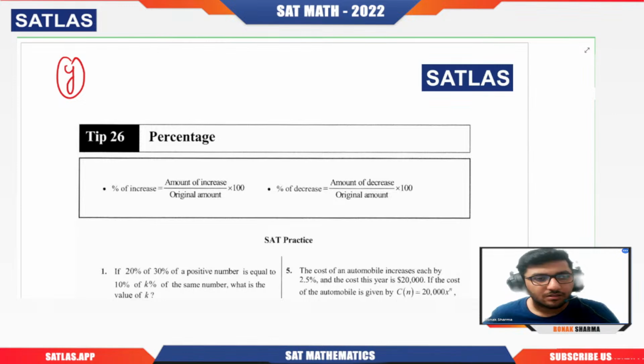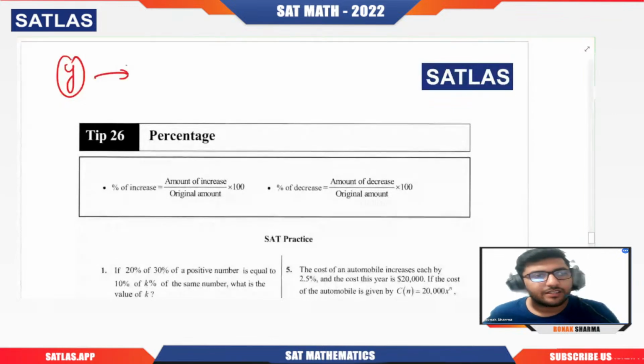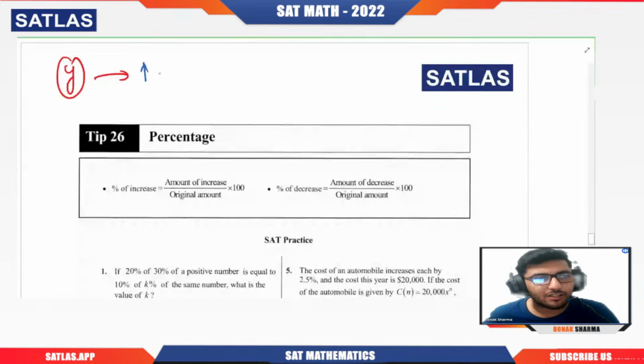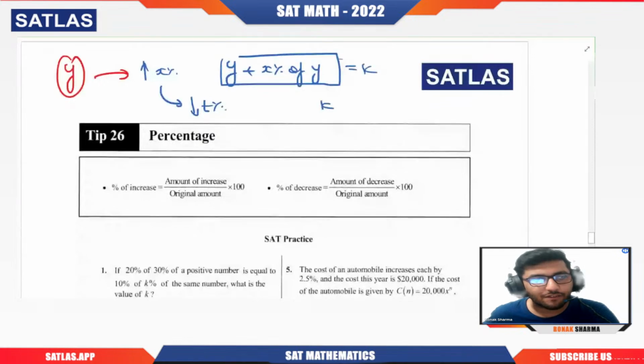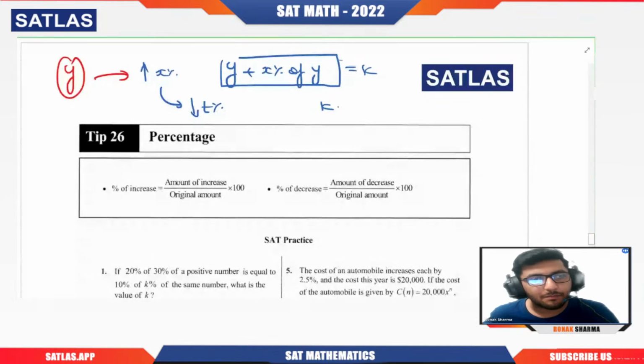So if we have y, remember one thing. If I ask you to increase it by X%, you will simply say the final value will be y plus X percentage of y, right? And if after doing the increment of X percentage you are decreasing it by T%, this is the final value after the first stage. Assume it to be K. The final value after decreasing it by T% will be K minus T% of K. In place of K, you will put this value.